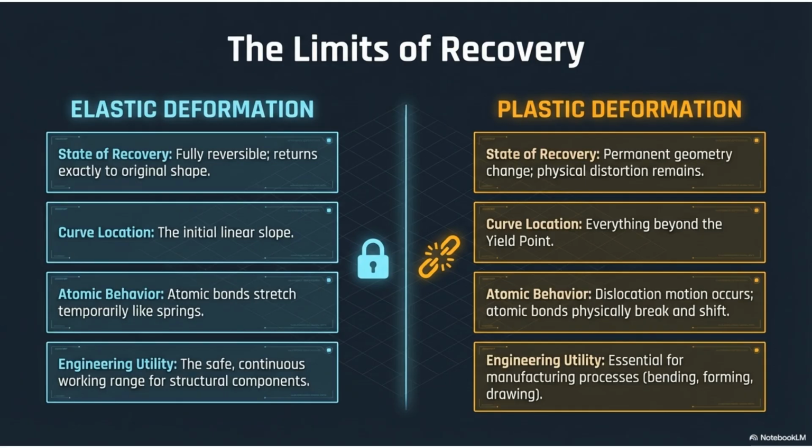Plastic deformation is permanent, occurring beyond the yield point, where atomic bonds physically break and shift. Plastic deformation is crucial for manufacturing processes like bending and forming.